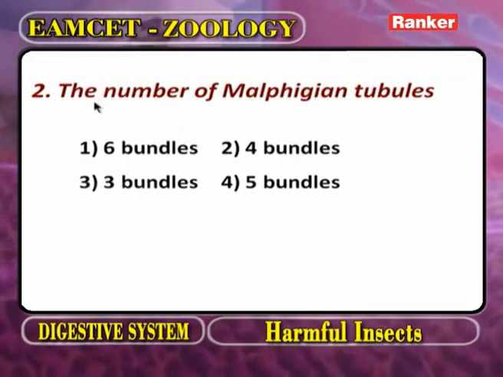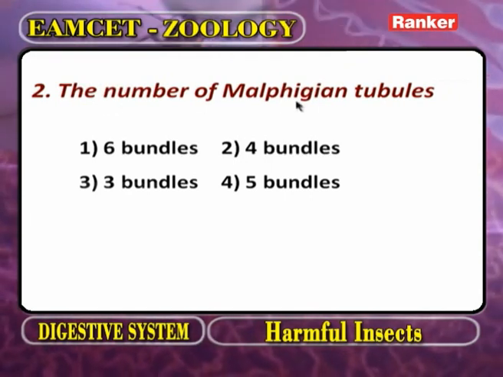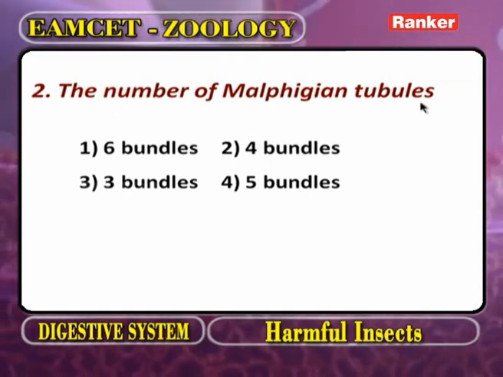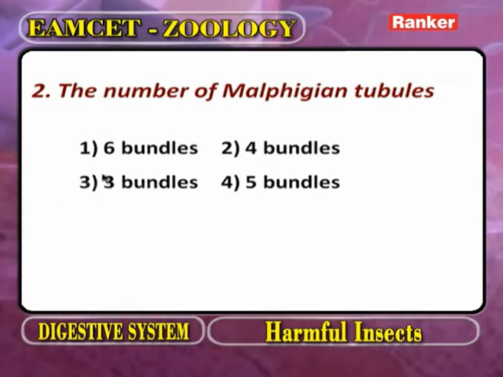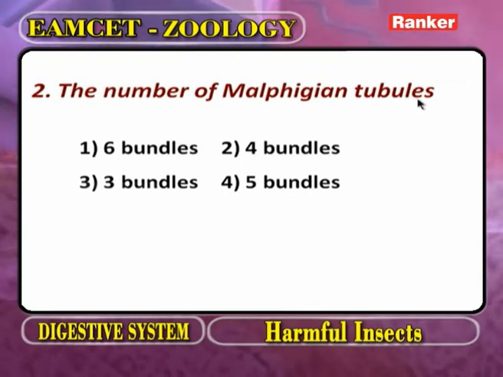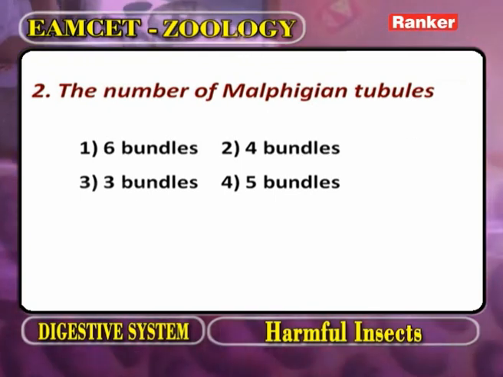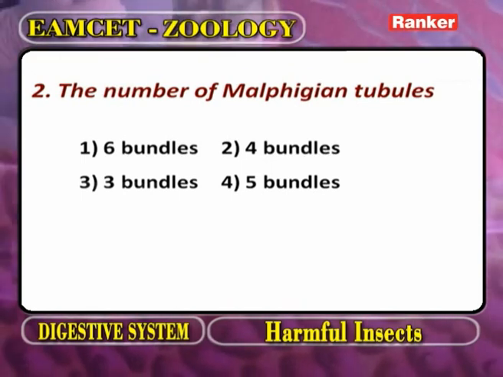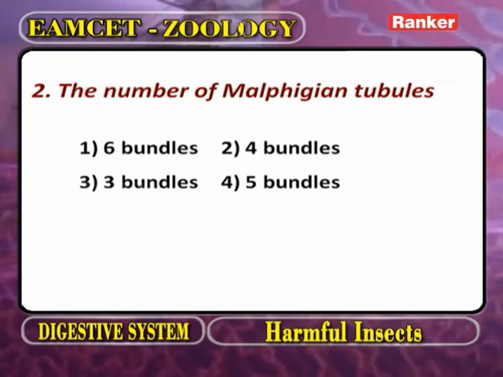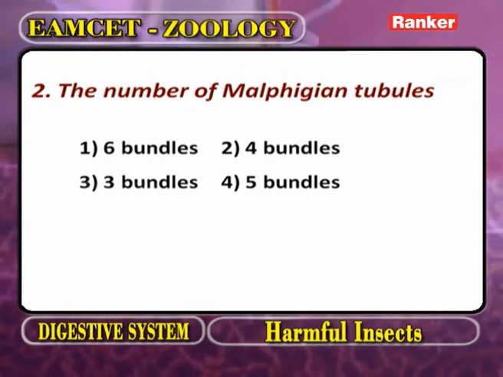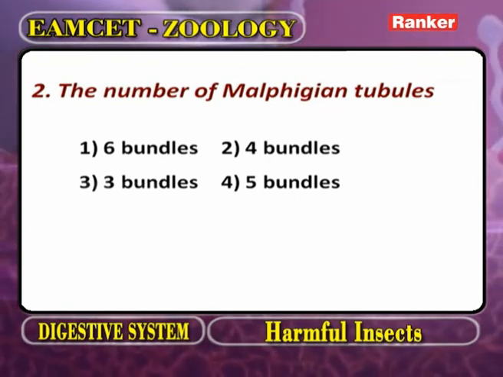Now the question is the number of Malpighian tubules. As we observe the alimentary canal of cockroach, this part we call the midgut. This is the posterior part of midgut. The opening of posterior part is controlled by a muscle sphincter.